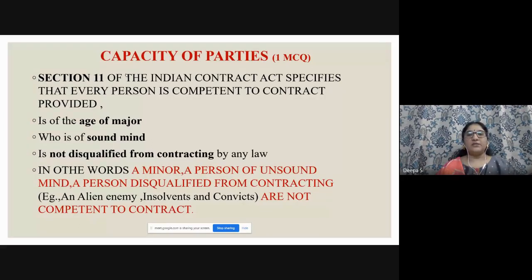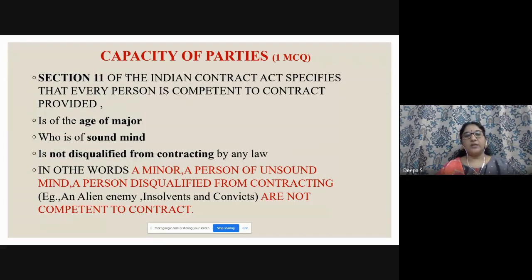Section 11 of the Indian Contract Act specifies that every person is competent to contract provided he is of the age of majority, is of sound mind, and is not disqualified from contracting by any law. So with these 3 keywords, we come to know who is competent to contract. So who are the persons who are not competent? I have given it in the last line. In other words, a minor, a person of unsound mind, a person disqualified from contracting.